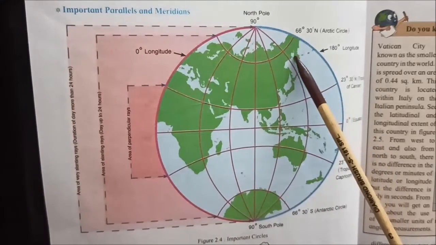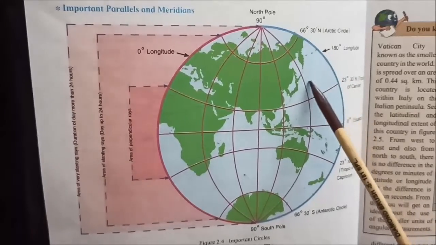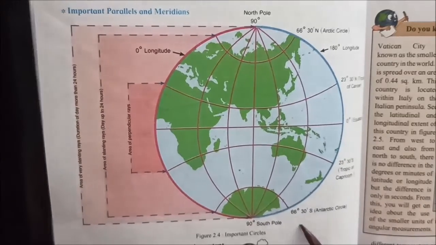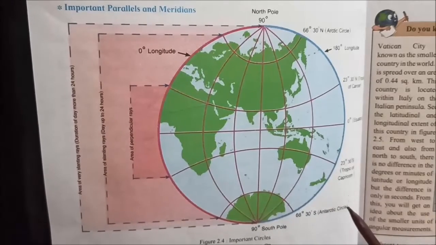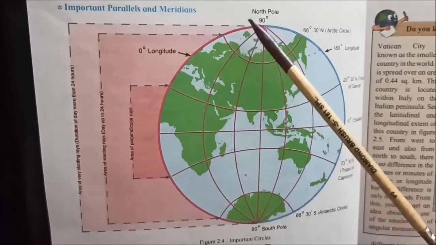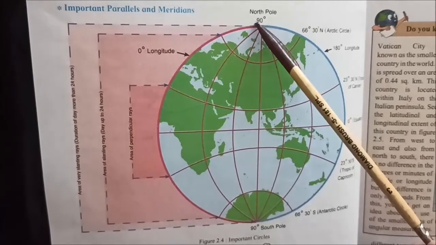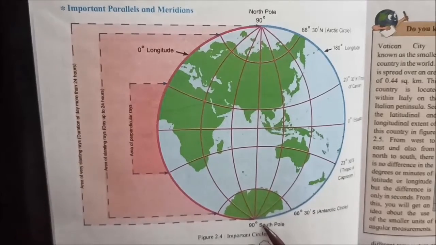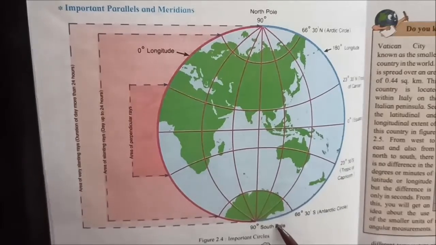Arctic Circle is here on the north side. The parallel at 66 degree 30 minutes north of the equator is called the Arctic Circle. Antarctic Circle: the parallel at 66 degree 30 minutes south of the equator is called the Antarctic Circle. North Pole: the parallel at 90 degree north of the equator is called the North Pole. In a similar way, the parallel at 90 degrees south of the equator is called the South Pole.